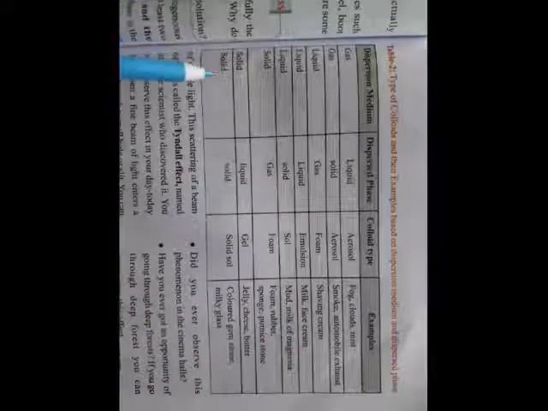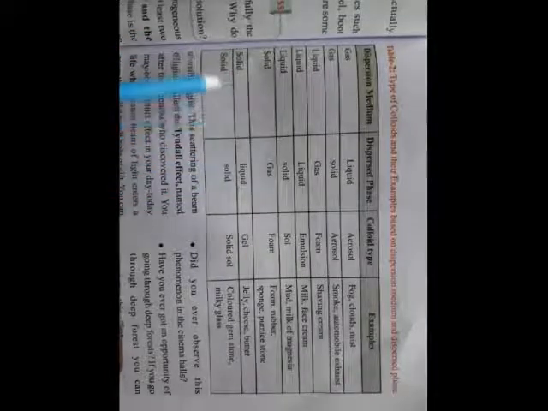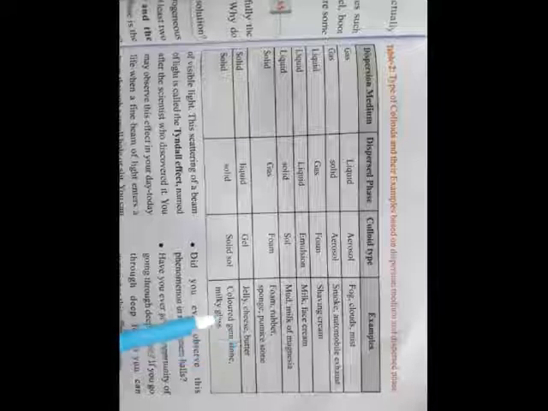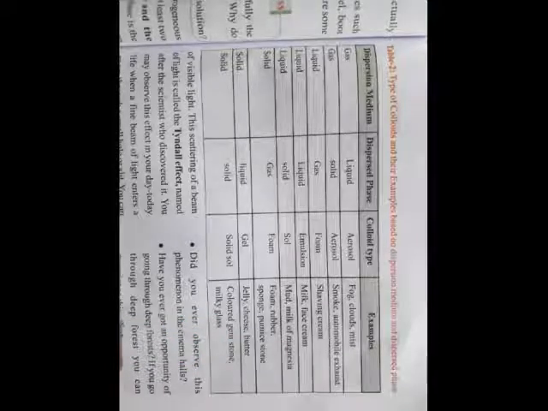Now, if the dispersion medium is solid and the dispersion phase is liquid, those types of colloidals are called gel, and jelly, cheese and butter are the best examples of those colloidals.